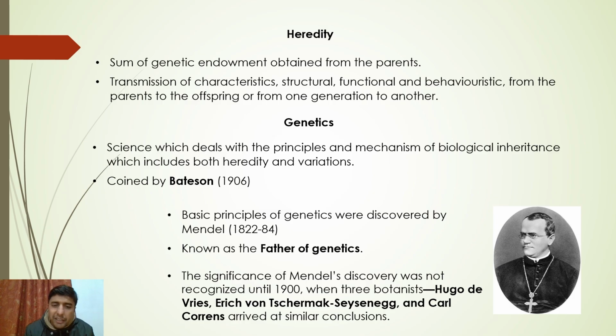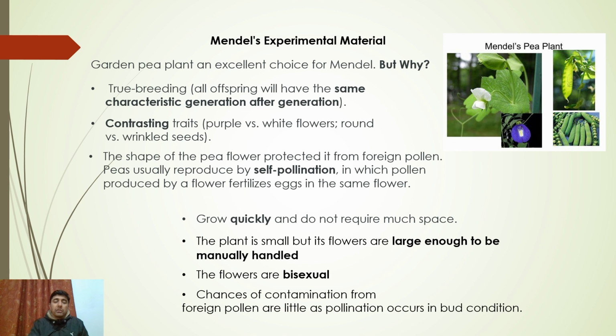Why is Mendel so famous in genetics? What did he do? What were his experiments? Let us take a look. Mendel's experimental material was the pea plant, a very famous plant in the context of genetics, called मटर in Hindi. The garden pea plant was a very good choice for Mendel. But why? What are the reasons for it?